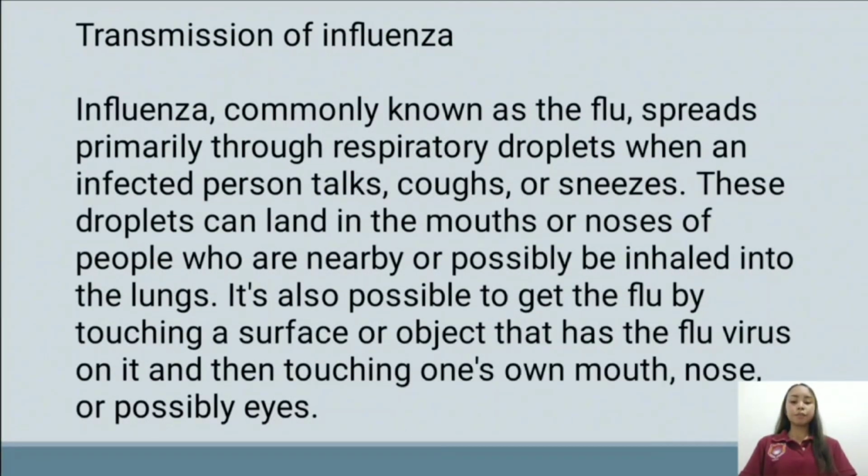Transmission of influenza. Influenza, commonly known as the flu, spreads primarily through respiratory droplets when an infected person talks, coughs, or sneezes. These droplets can land in the mouth or noses of people who are nearby or possibly be inhaled into the lungs. It's also possible to get the flu by touching a surface or object that has the flu virus on it, and then touching one's own mouth, nose, or possibly eyes.